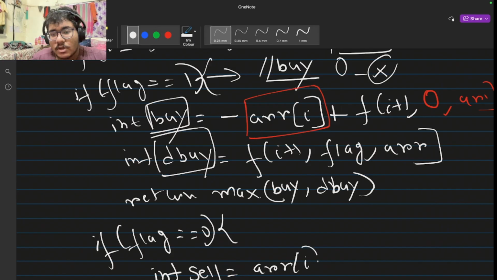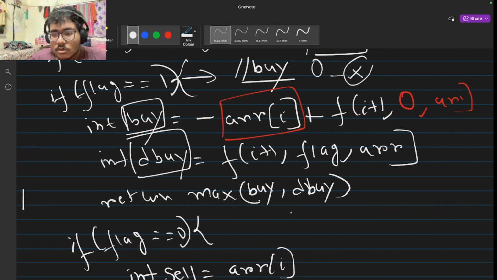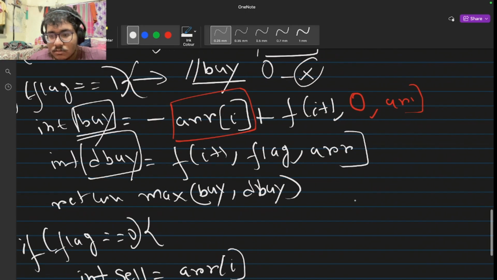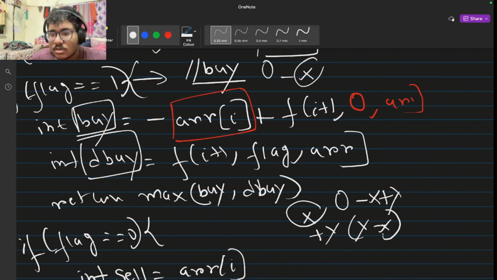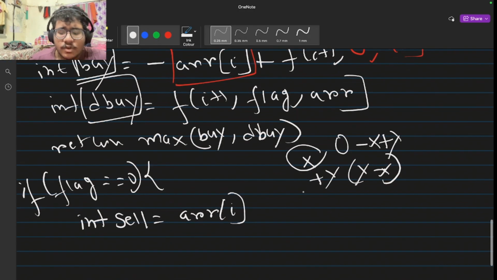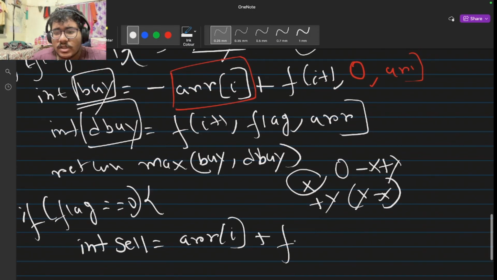If we are going to buy with X, that means from 0, my current profit is minus X. And if we are going to sell with Y, then my profit will be plus Y. So after the entire transaction, my profit is Y minus X, right? So that's it. If we are going to sell, we are just going to add the value of array of I, plus we are going to call the recursive function, that is I plus 2, comma.